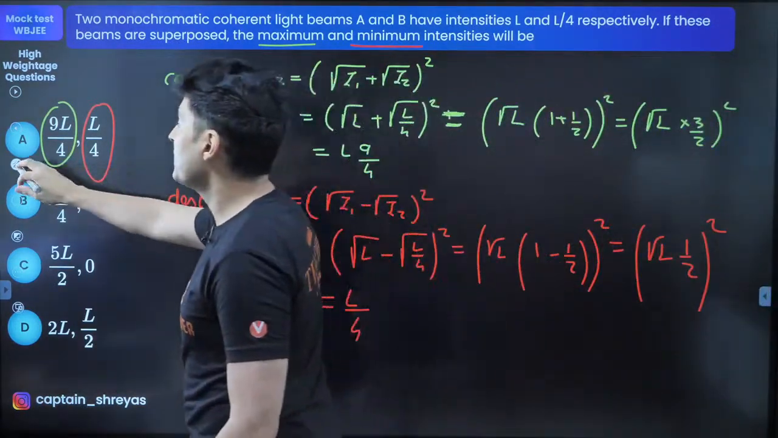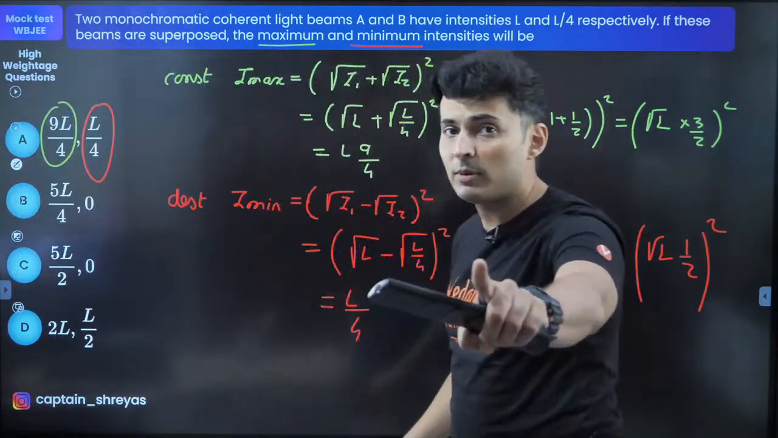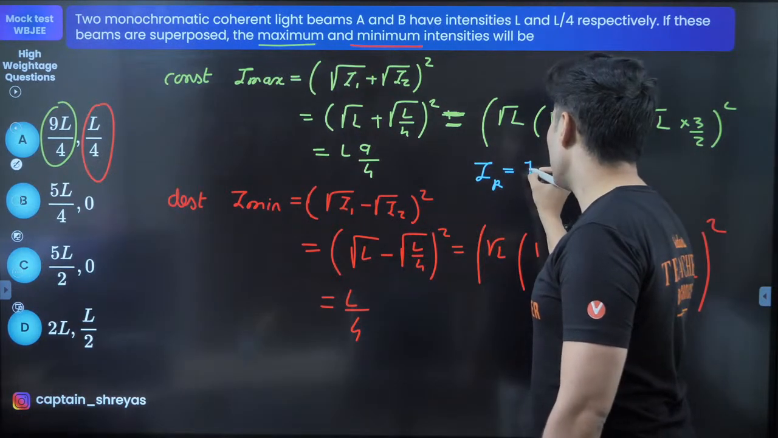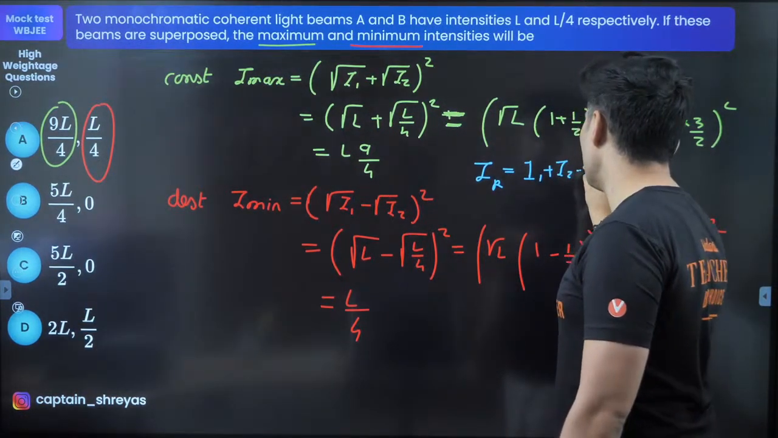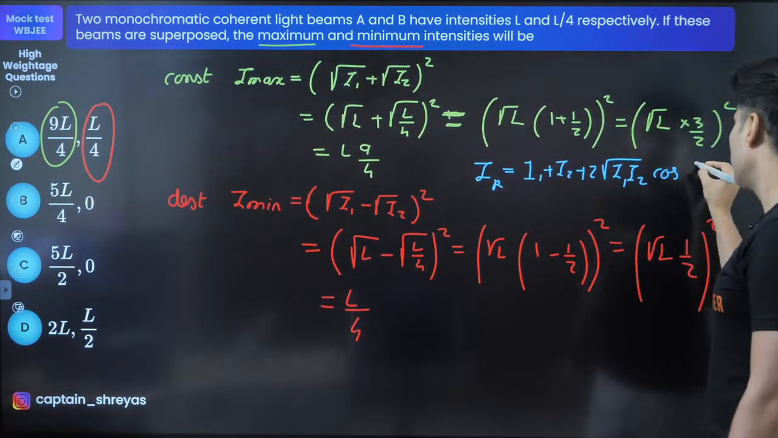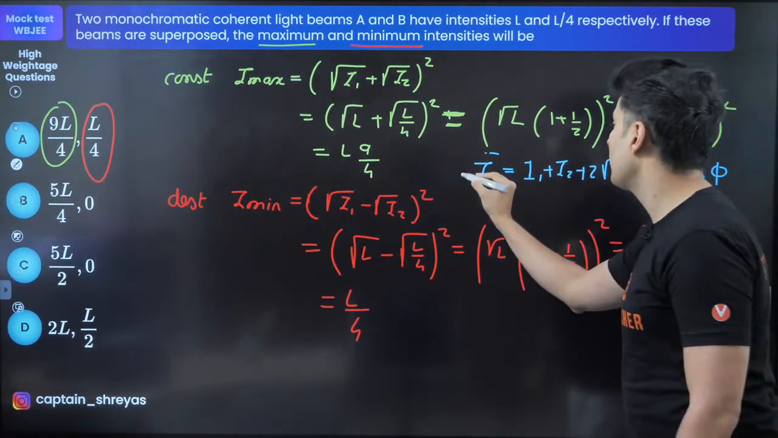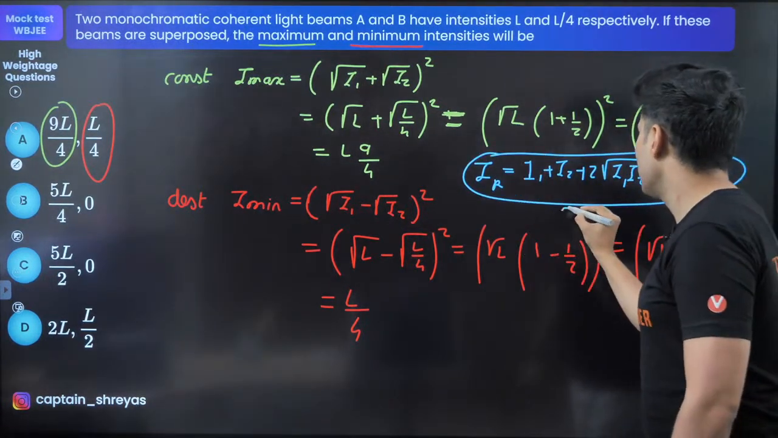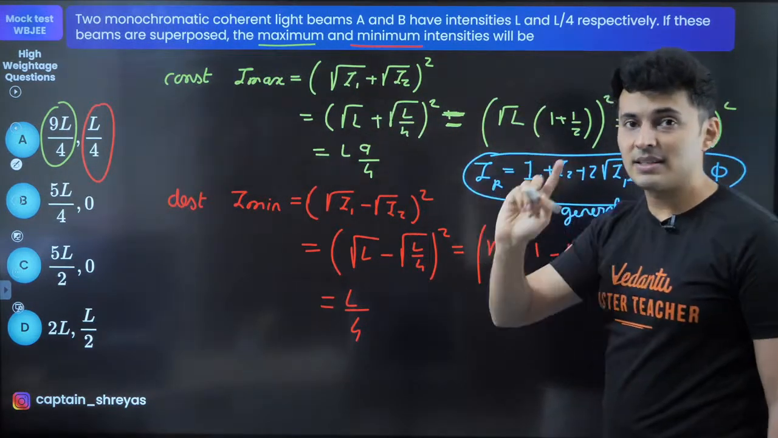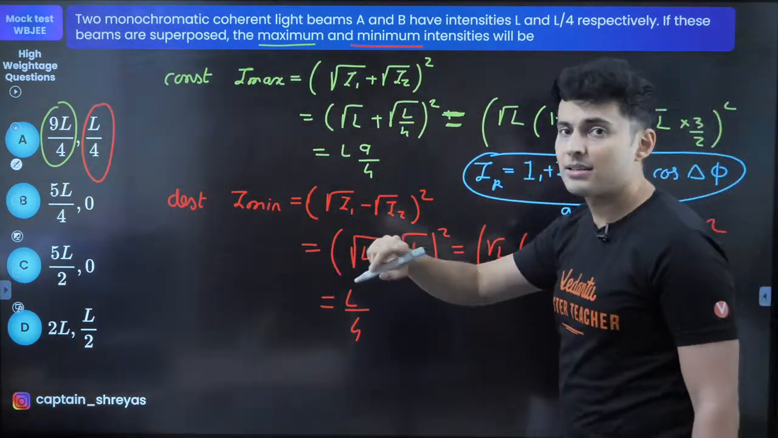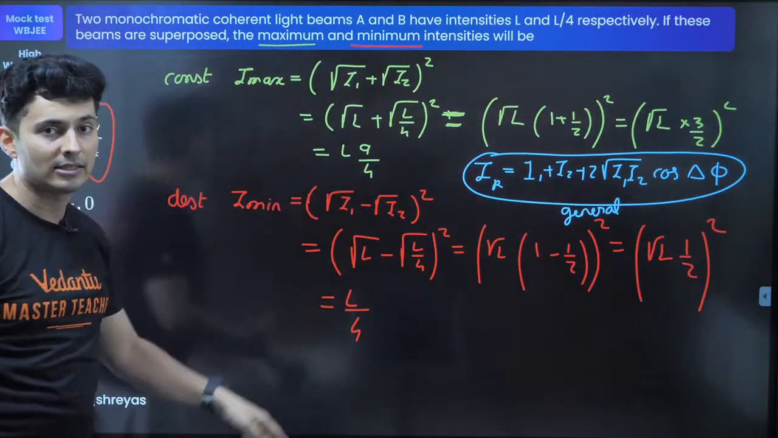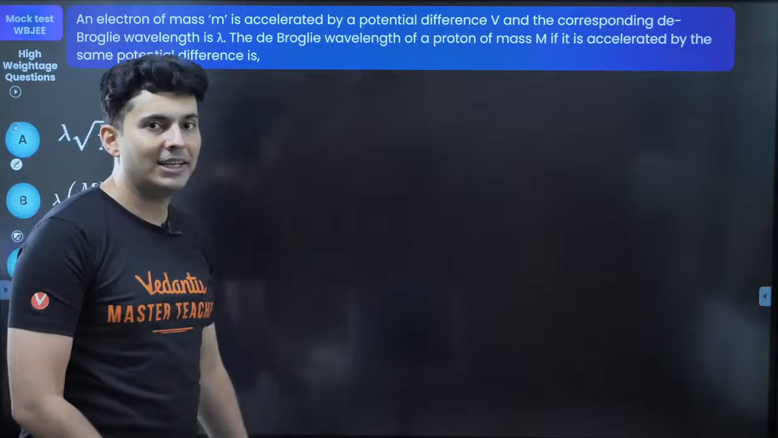And you should also remember the generic formula. I have done a generic formula based question in yesterday's class. Remember, the resultant intensity is I1 plus I2 plus 2 root I1 I2 cos of delta phi. This is the general formula. For constructive, phase difference is 0. For destructive, phase difference is 180 degrees or pi radians. So that's when you get these special cases. All right, moving on to the next question.